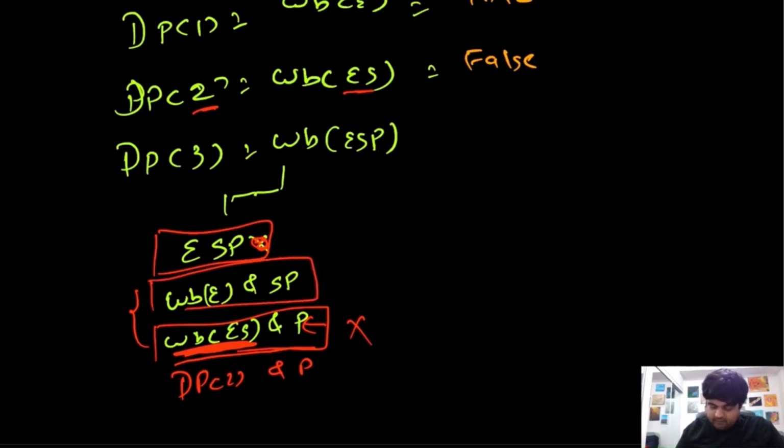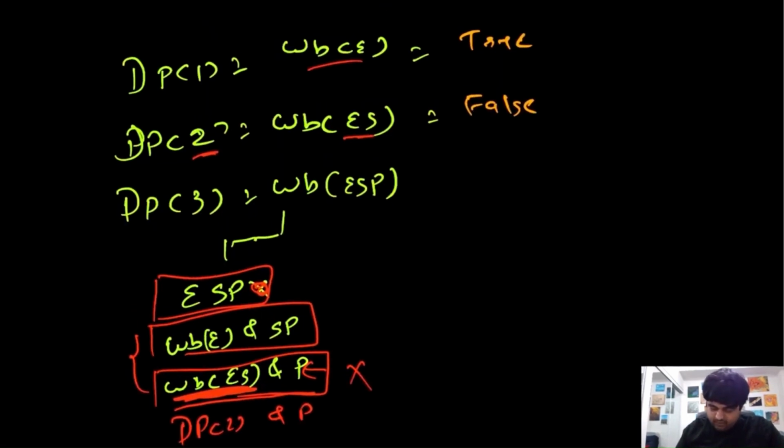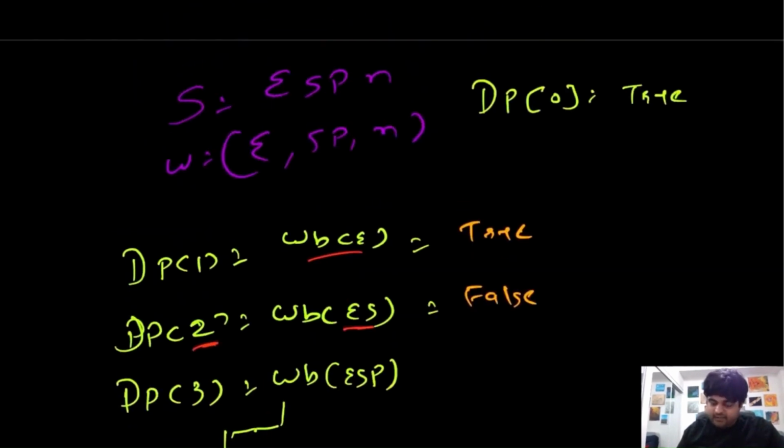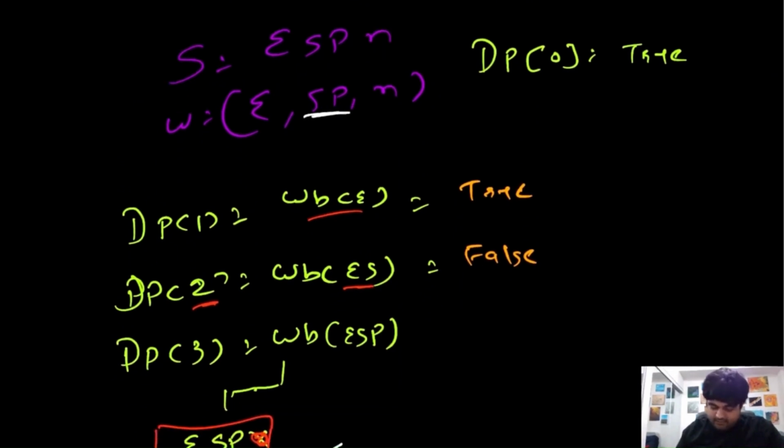So word break of E, which means DP of 1. DP of 1 is true, which means that at least this condition is true. Now we need to check whether SP exists in the word dictionary or not, and SP also exists in the word dictionary, which means that DP of 3, we can consider this as true.